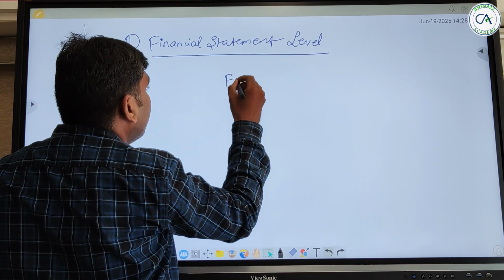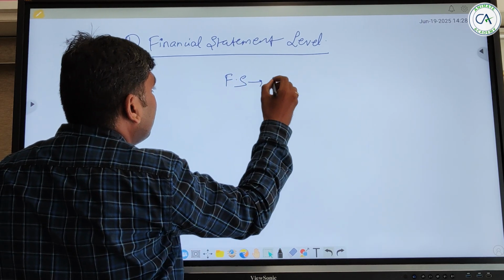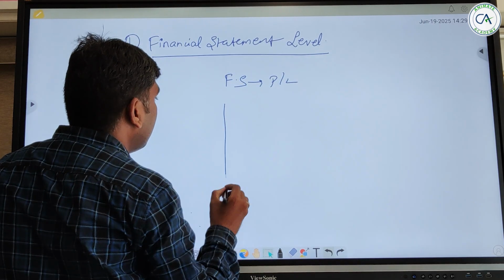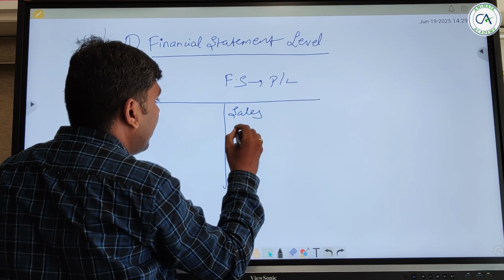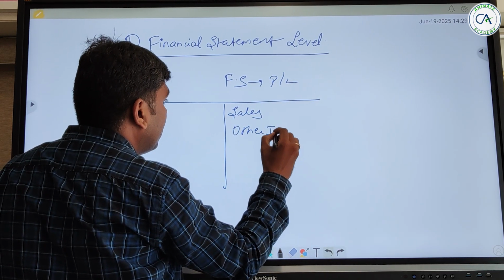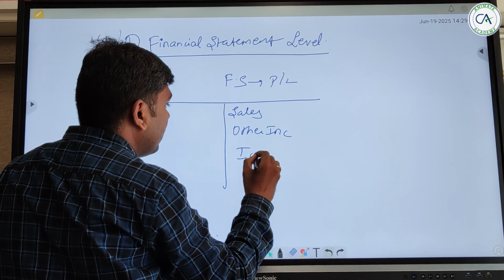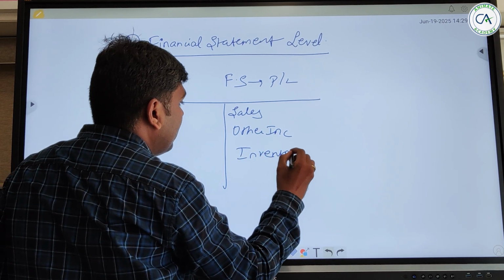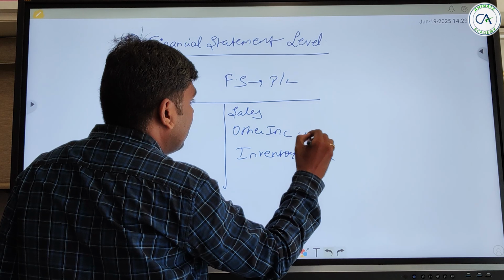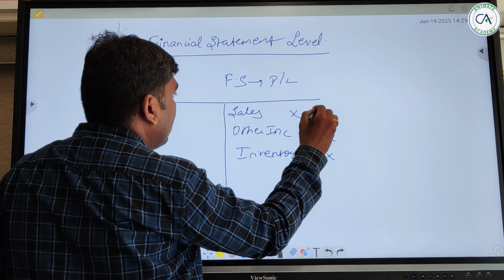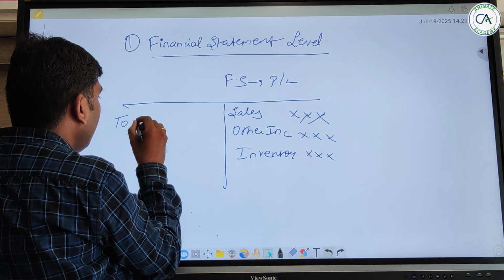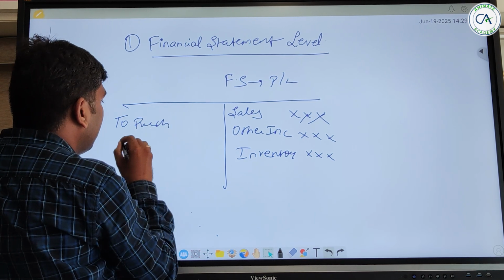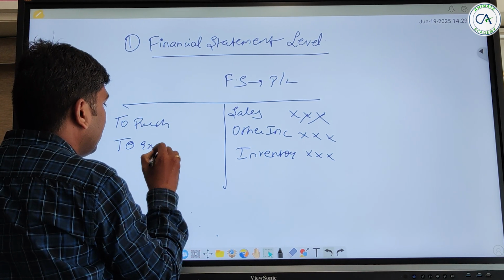So this is a financial statement, or let's suppose this is a profit and loss account. Here you have sales, other income, inventory of xxx amount, to purchases, to expenses.